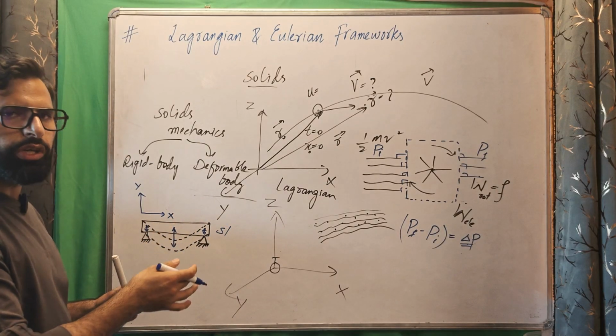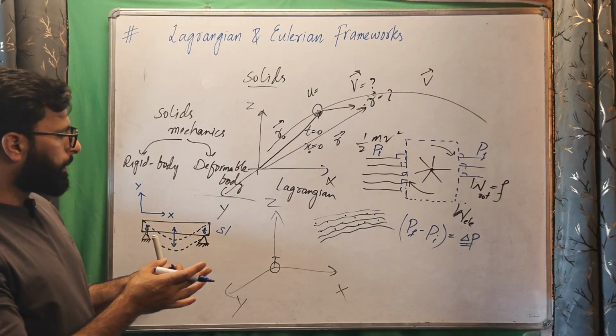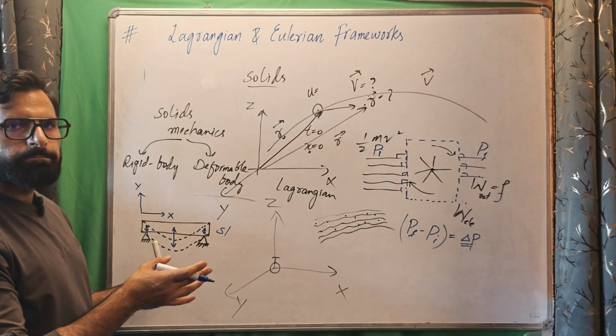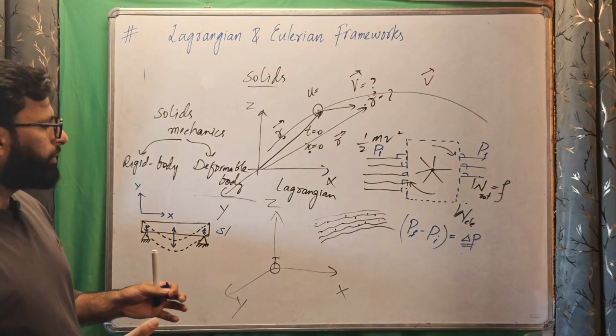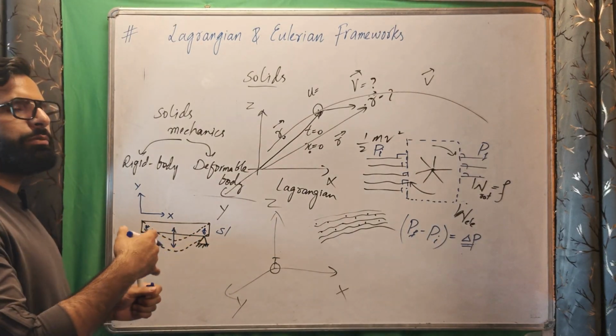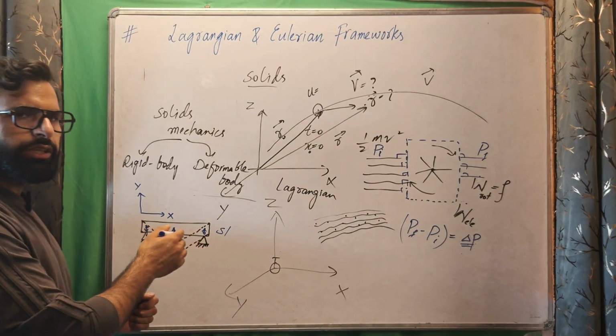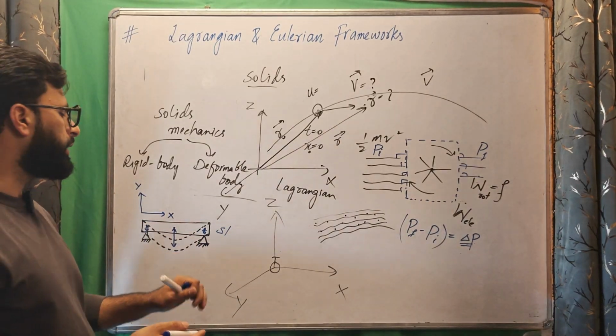and strain at these locations, and we'll make a criterion, or we'll have formulas which will tell us when this displacement or this stress or strain exceeds a particular value at these critical locations, it will fail and all that.